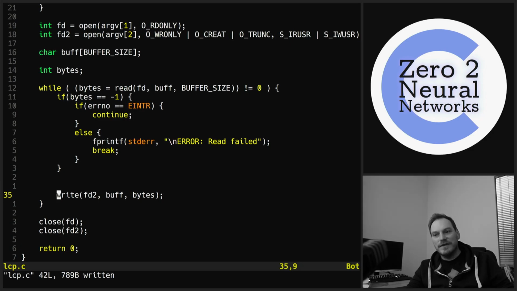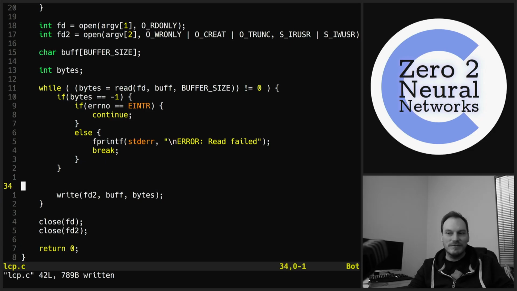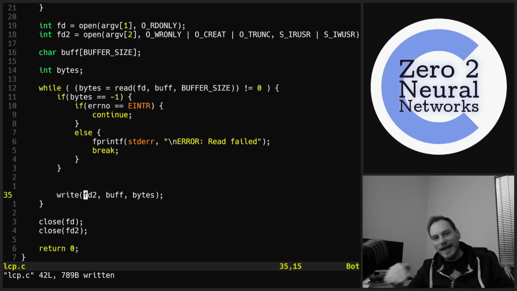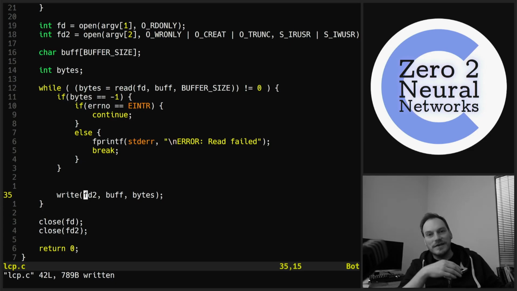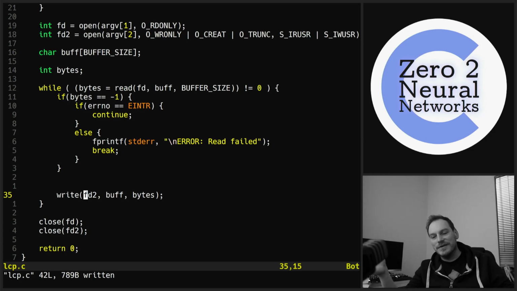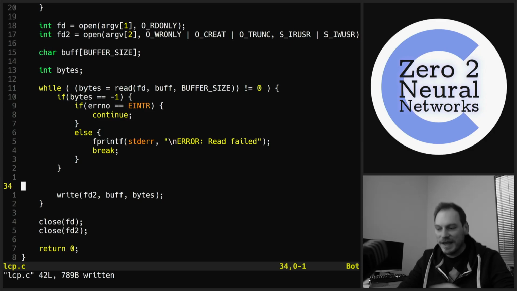generally writes are buffered, so this write won't happen instantaneously. The kernel sort of stores them up and writes them at a convenient time. But if another process tries to read from this file that we've got open after we've done a write to it, and that write hasn't been committed to the file, then the kernel will flush that write to the file, and then the other process will read the most updated version of the file. There's a whole lot of complexity to synchronizing files, especially with threads and multiple processes, and the kernel is very, very clever in this respect. So that's basically how we make a copy program.